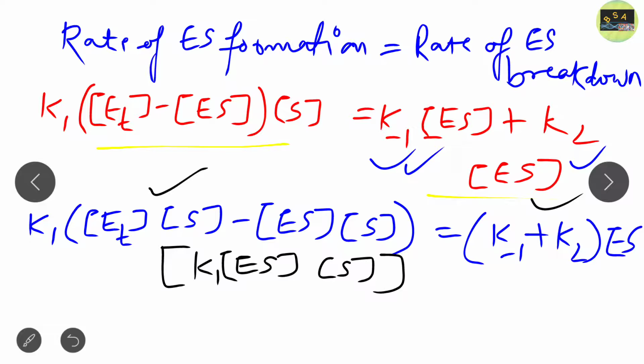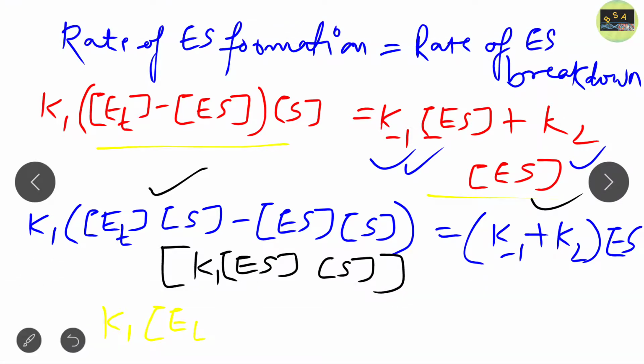We get k1 ET and substrate. I just write it with a different color so that you get it.